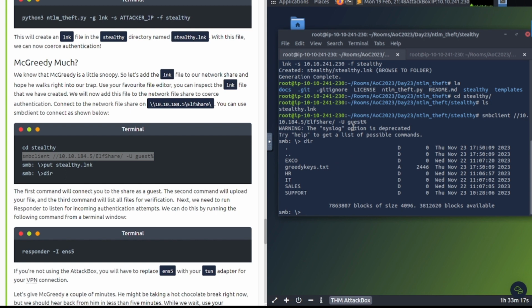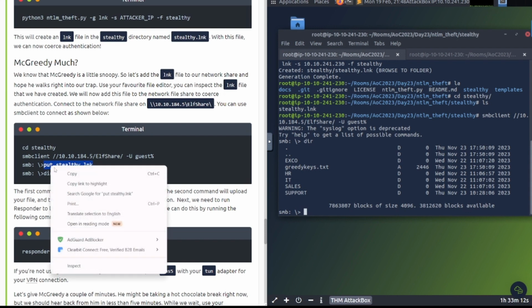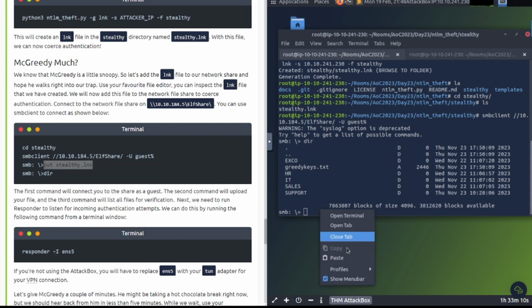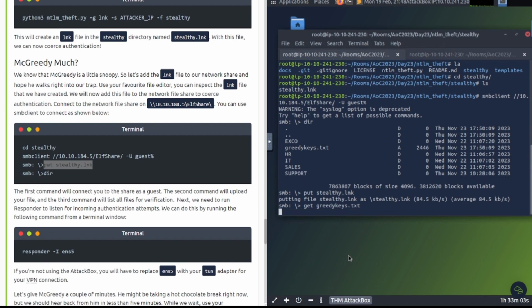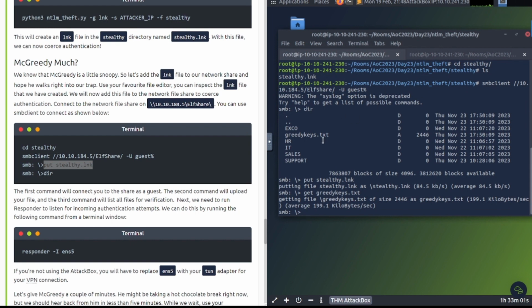But first, let's put our malicious file into this directory before we steal anything. Let's paste that in like that. There we go. Awesome, looks like it was successful. Also, whenever you get into a share like this, you can do some reconnaissance inside of these shares. Go and look in the Exco, HR, IT, sales, and support shares, and see if there's any other juicy information. But it looks like we're finished with this here, and we're going to get into starting Responder.